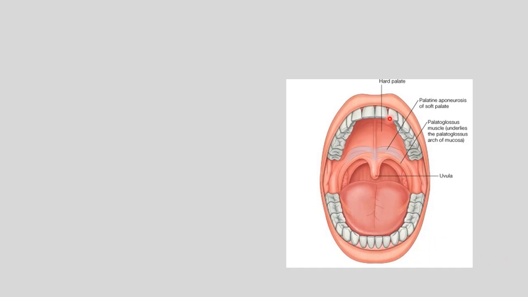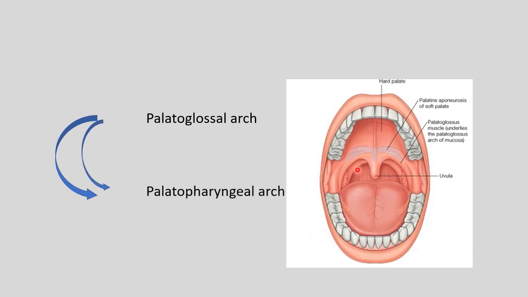Let me explain it with a construction. So this is palatoglossal arch, which is a limit between the oral cavity and oropharynx. Behind that, we are observing here palatopharyngeal arch. So these arches are produced by underlying muscles of the same name. And in between these two folds on either side, we find palatine tonsil.